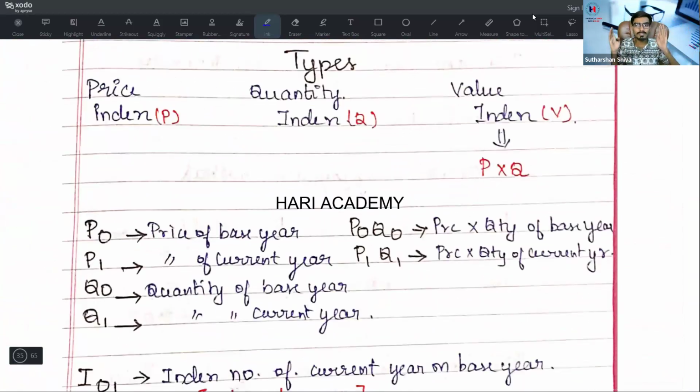Basically, we used to say it is 2 types, but we will say it is 3 types: price index number, quantity index number, and value index number. What is value? Value is nothing but price into quantity. What is price index number? It is an indicator of P. Quantity index number will be denoted by Q.